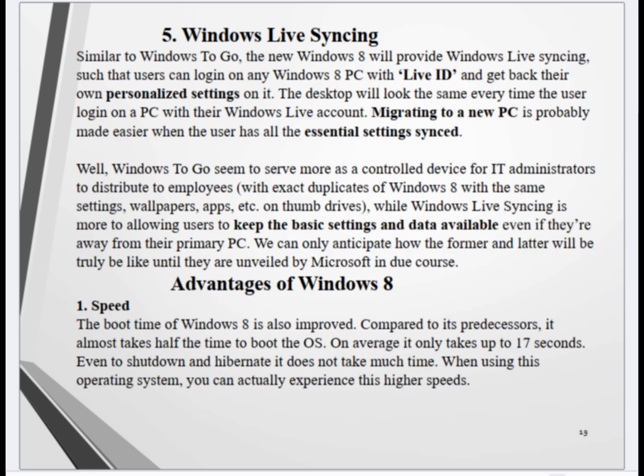Advantage 1. Speed. The boot time of Windows 8 is also improved. Compared to its predecessors, it almost takes half the time to boot the OS. On average, it only takes up to 17 seconds. Even to shut down and hibernate, it does not take much time. When using this operating system, you can actually experience these higher speeds.